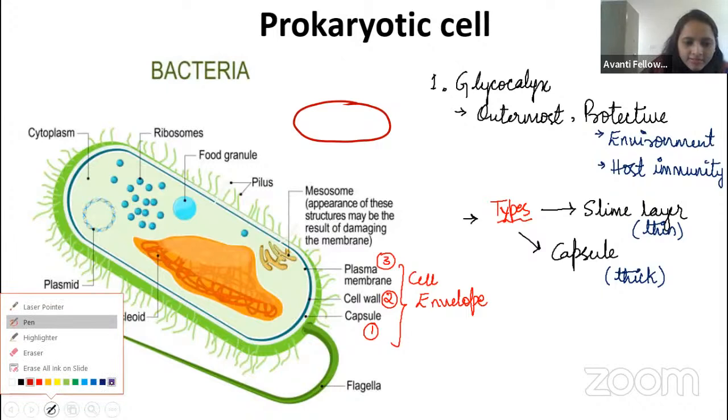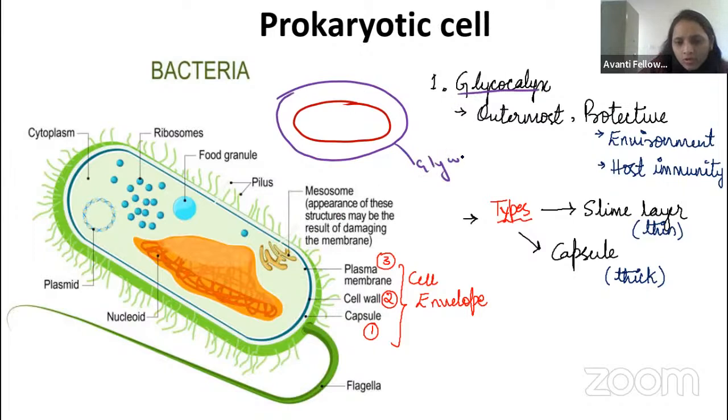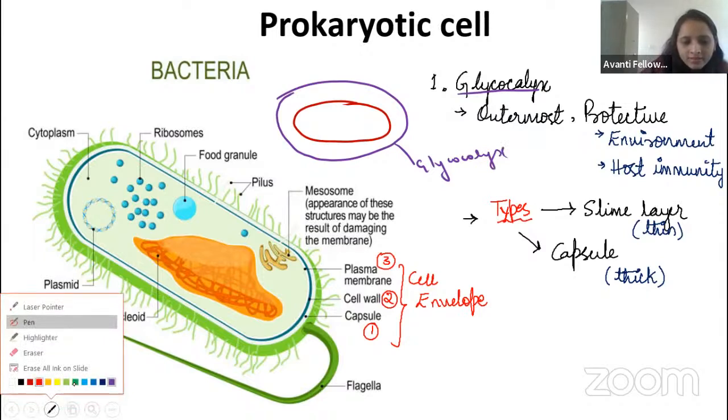First, it has the outer coat, guys. The outer coat we call the glycocalyx. Then coming to the inside, after the glycocalyx, which one is there? Can anyone guess?